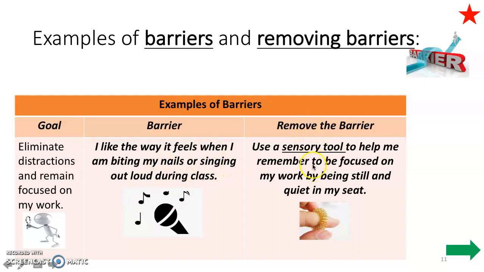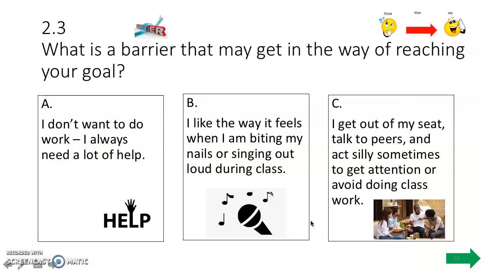So to remove that barrier into something that's more appropriate would be to use a sensory tool to help me to remember to be focused on my work by being still and quiet in my seat. So for barriers, say, I like the way it feels. To remove the barrier to something more appropriate, say, use a sensory tool. Remember your symbols down here. That's going to help you to make the right selections.